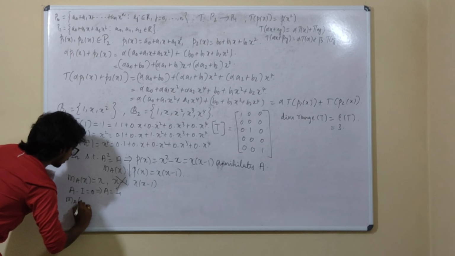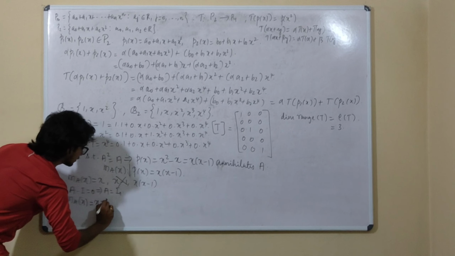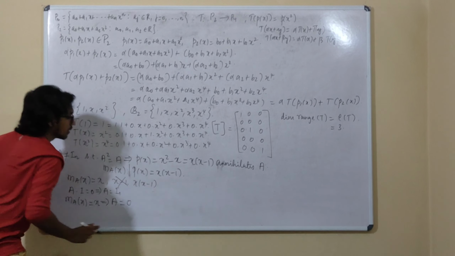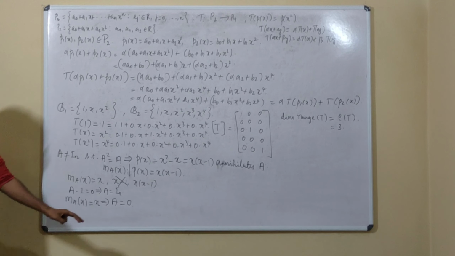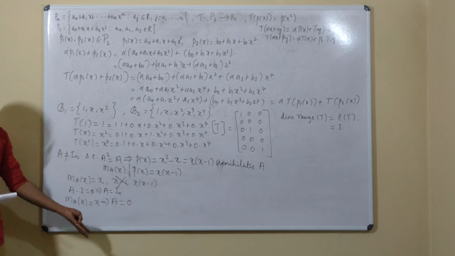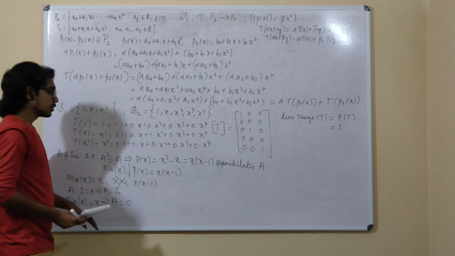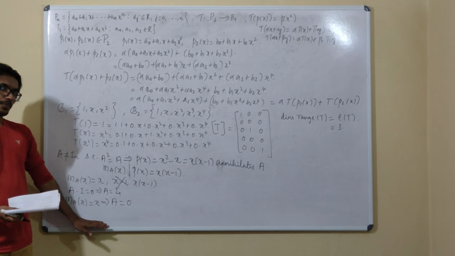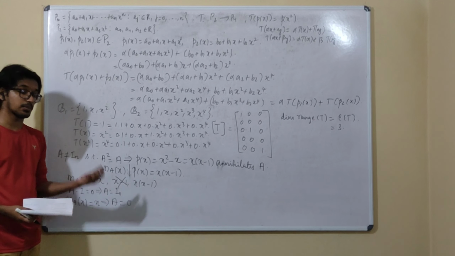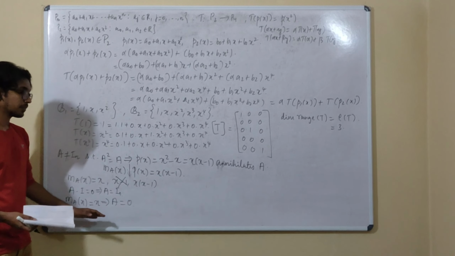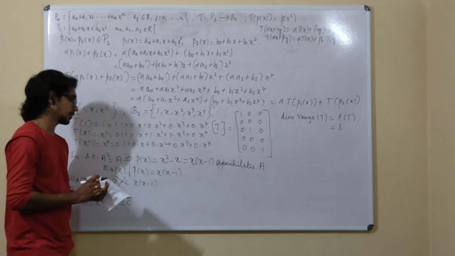What if the minimal polynomial of x is x? This tells me A is a null matrix, that is a 0 matrix. Yes, it can be there. Actually, this is the basic hint that I would like to give you, so I will come to this later.